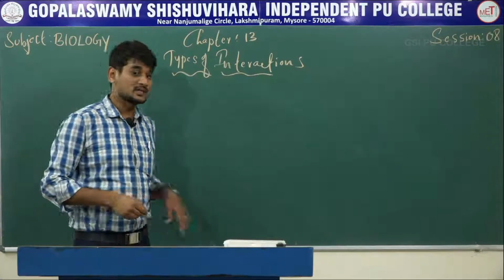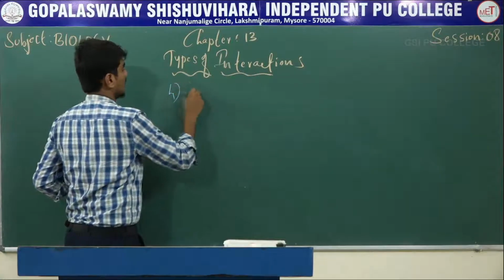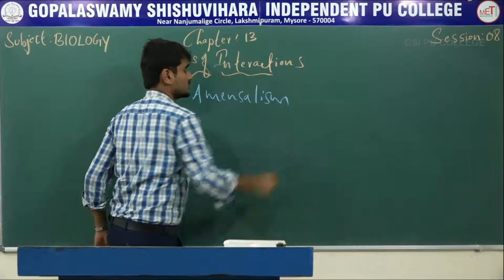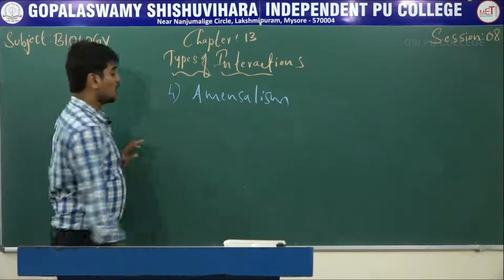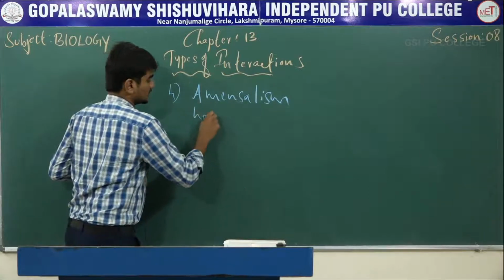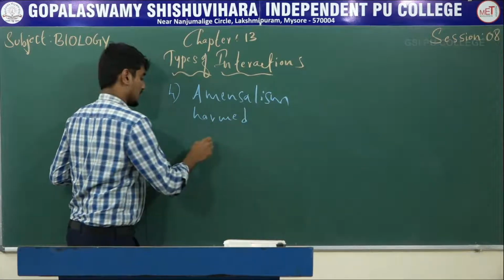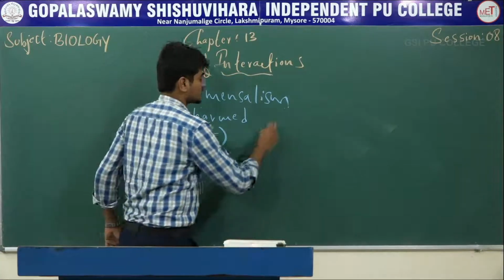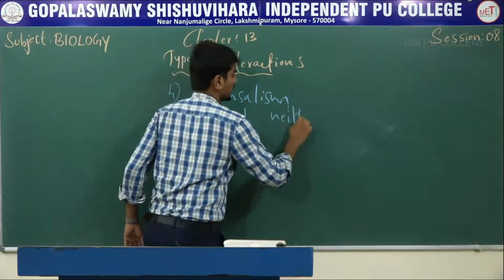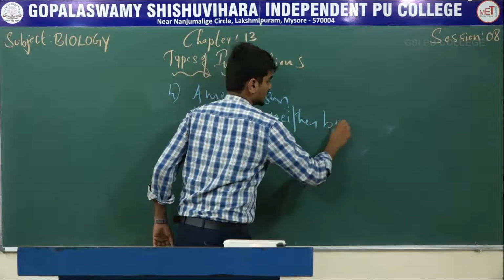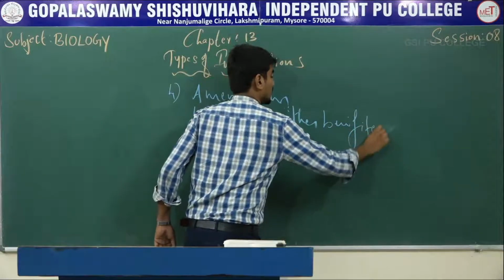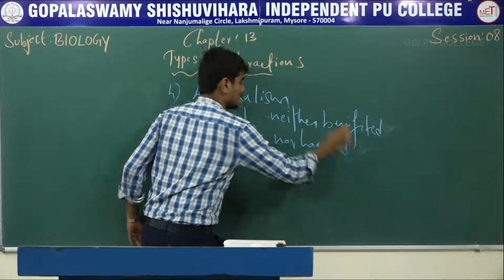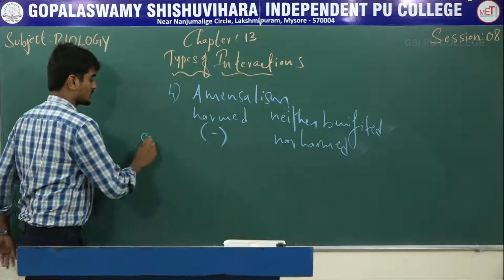Yes, the next interaction is Amensalism. Amensalism is a type of interaction. Here one species gets harmed, so we have to assign the minus sign, and the other species is neither benefited nor harmed. See the example for Amensalism.